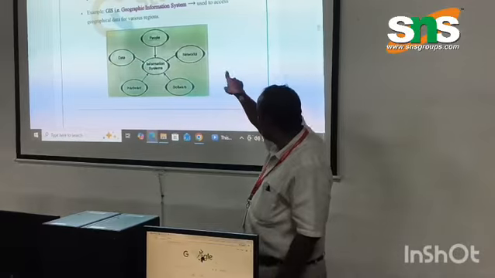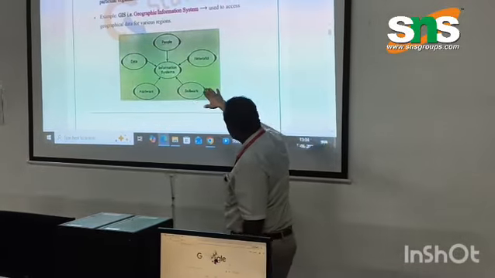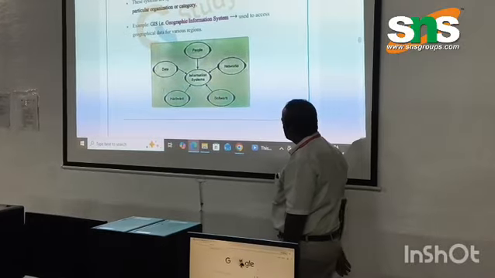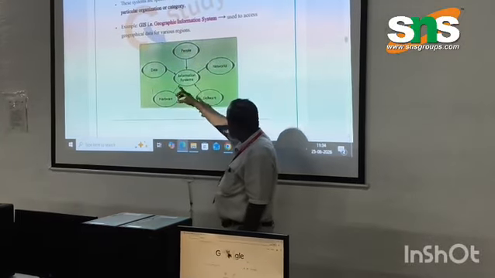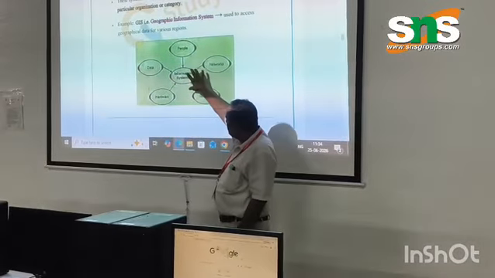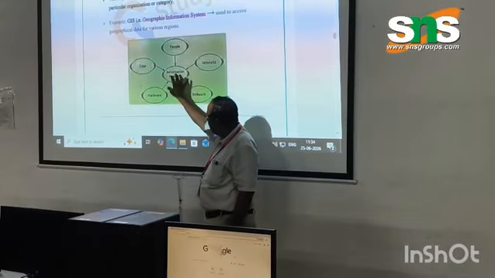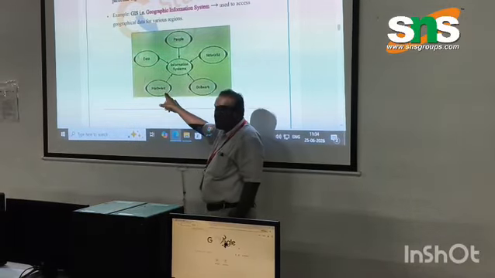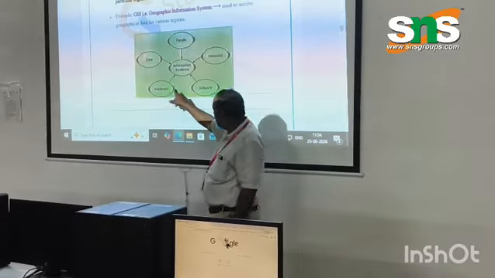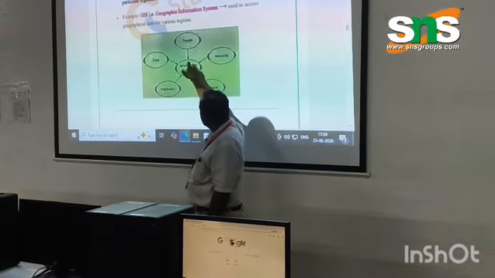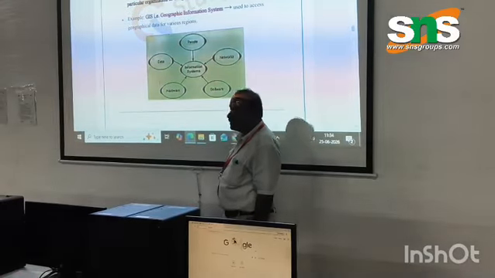Look at the diagram. Here is the information system. It is connected to five components: data, network, software, and hardware, along with people. So here is our system where data are stored, and we can retrieve the data with the help of software, and various hardware components are used to manage the data. It is a total information system, and it is used by our people, who have both the hardware and software.